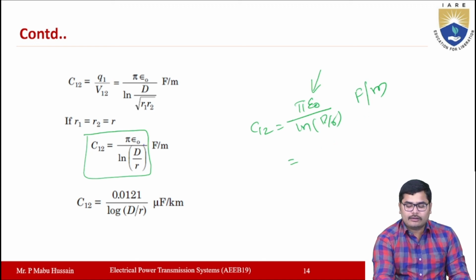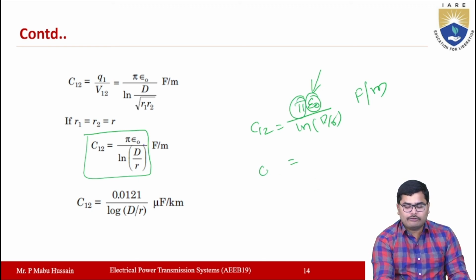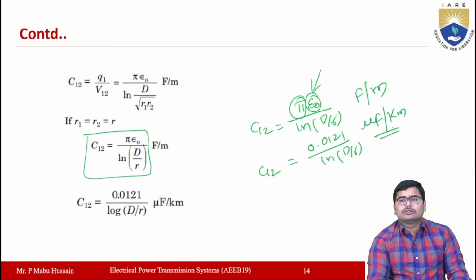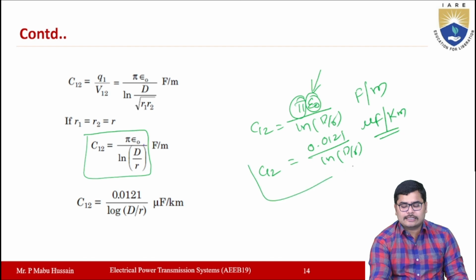By substituting the values of pi and epsilon naught, you get C12 equal to 0.0121 by ln d by r, in microfarads per kilometer.